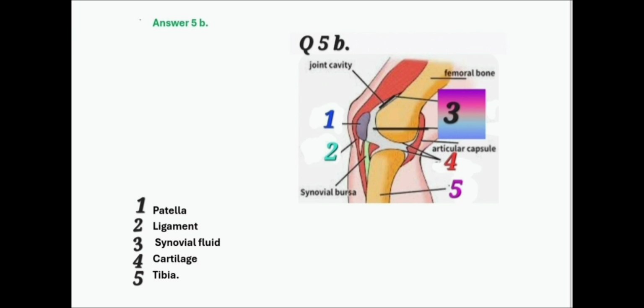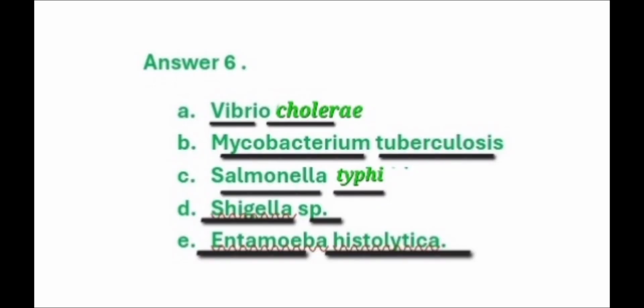the femur. Question number 6 is fill in the blanks, mostly with the causative organisms for the different diseases. In the first case, cholera, which is caused by Vibrio cholerae. The second is TB or tuberculosis, which is caused by Mycobacterium tuberculosis. And the third one is about the typhoid disease, which is caused by Salmonella typhi.